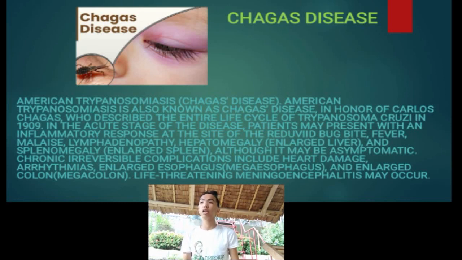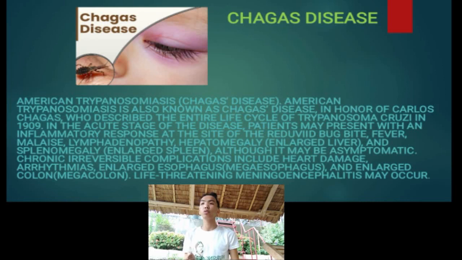In the acute stage of the disease, the patient may present with an inflammatory response at the site of the Reduviid bug bite, fever, malaise, lymphadenopathy, and hepatomegaly, which is an enlarged liver, and splenomegaly, which is an enlarged spleen.